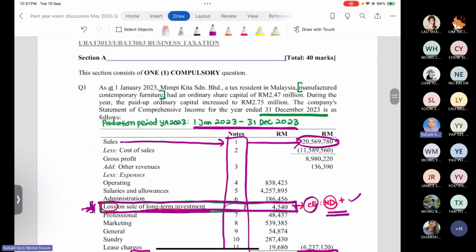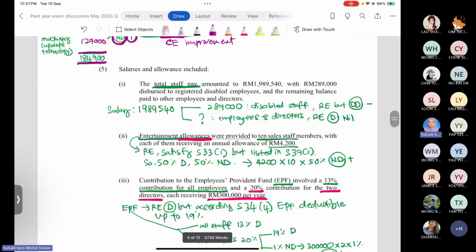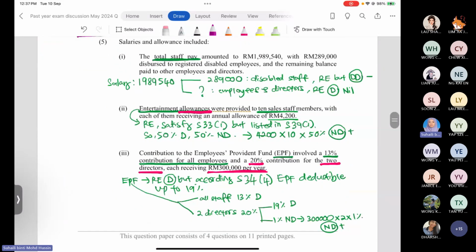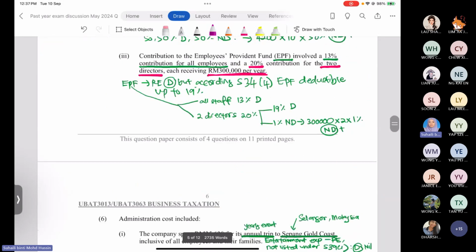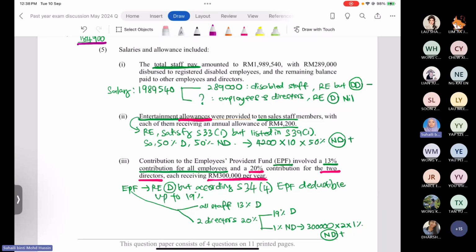Number 5, we have salary and allowances. The company already deducted in the SOCI 4,257,895,000 ringgit. So we see the detail of what the question listed for the salary and allowances. The question listed 3 items: number 5.1, number 5.2, number 5.3. Each of them has a different question and a different amount, so we have to check one by one whether you have to make the adjustment or not.